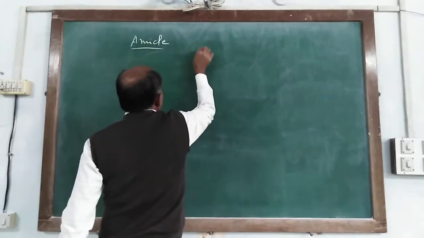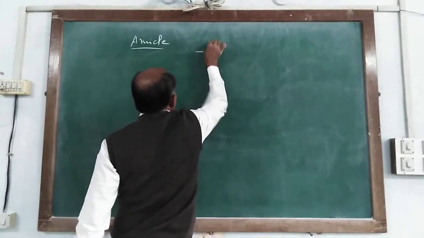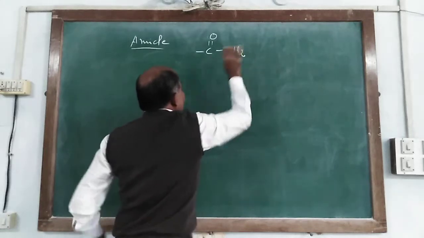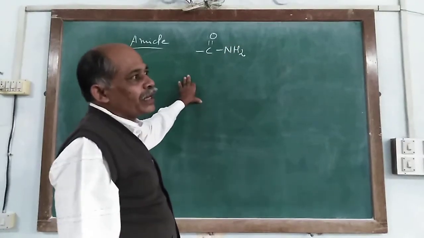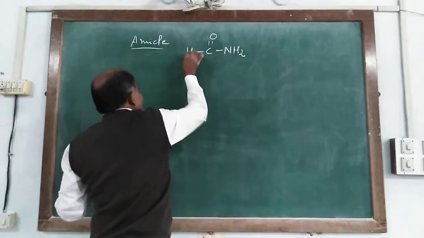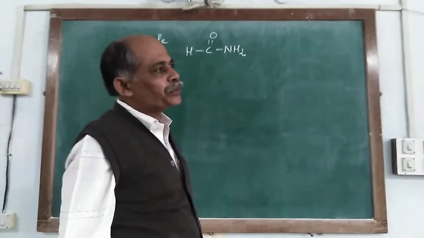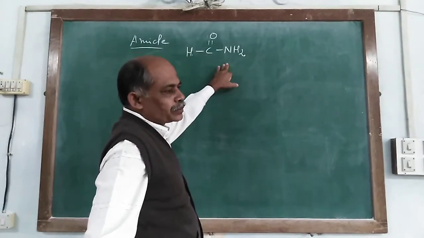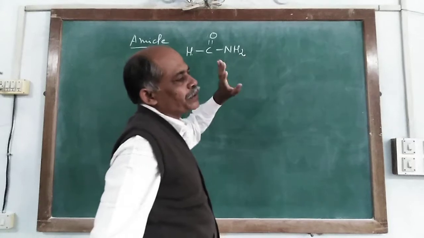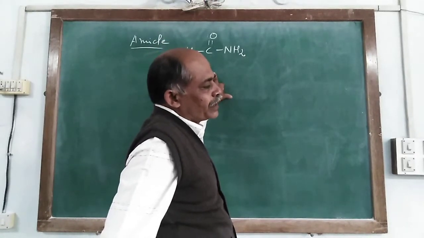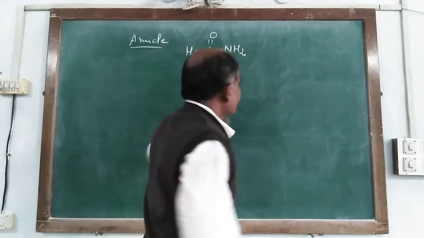So amides: it is C double bond O NH, known as the amide functional group. Here we put the hydrogen atom, so it is HCONH2. According to the IUPAC system, an amide compound is named as an alkanamide.